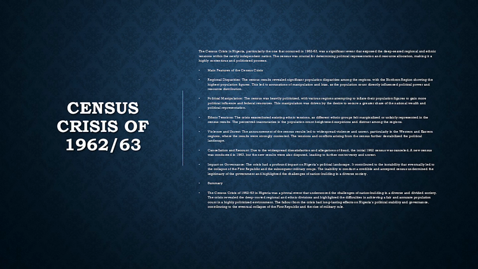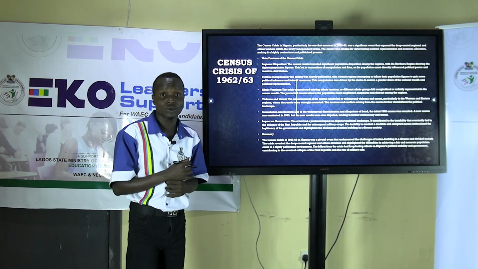So, cancellation, violence, and unrest. These are some of the main features of the census crisis. Cancellation and recounts, impact on governance, and so on and so forth.